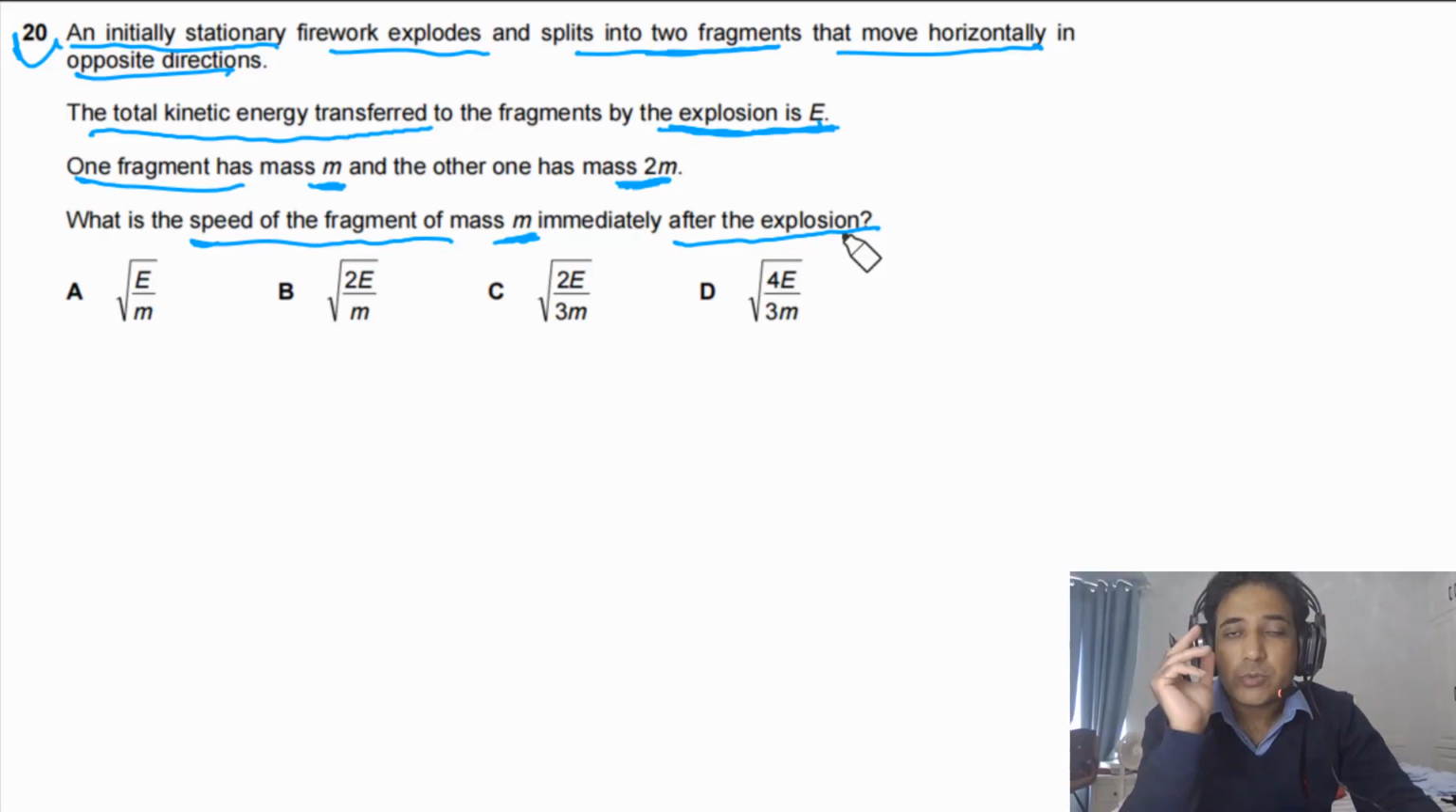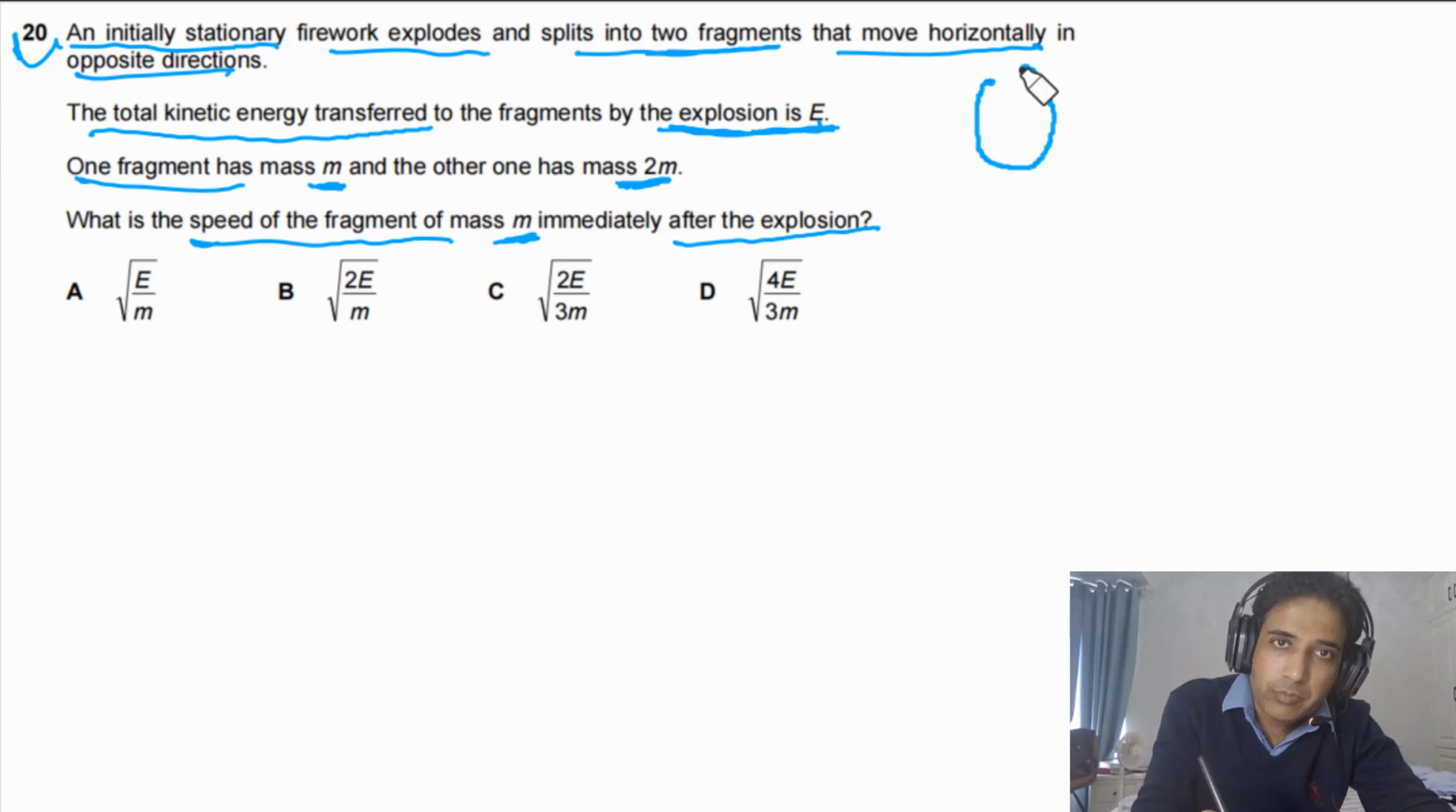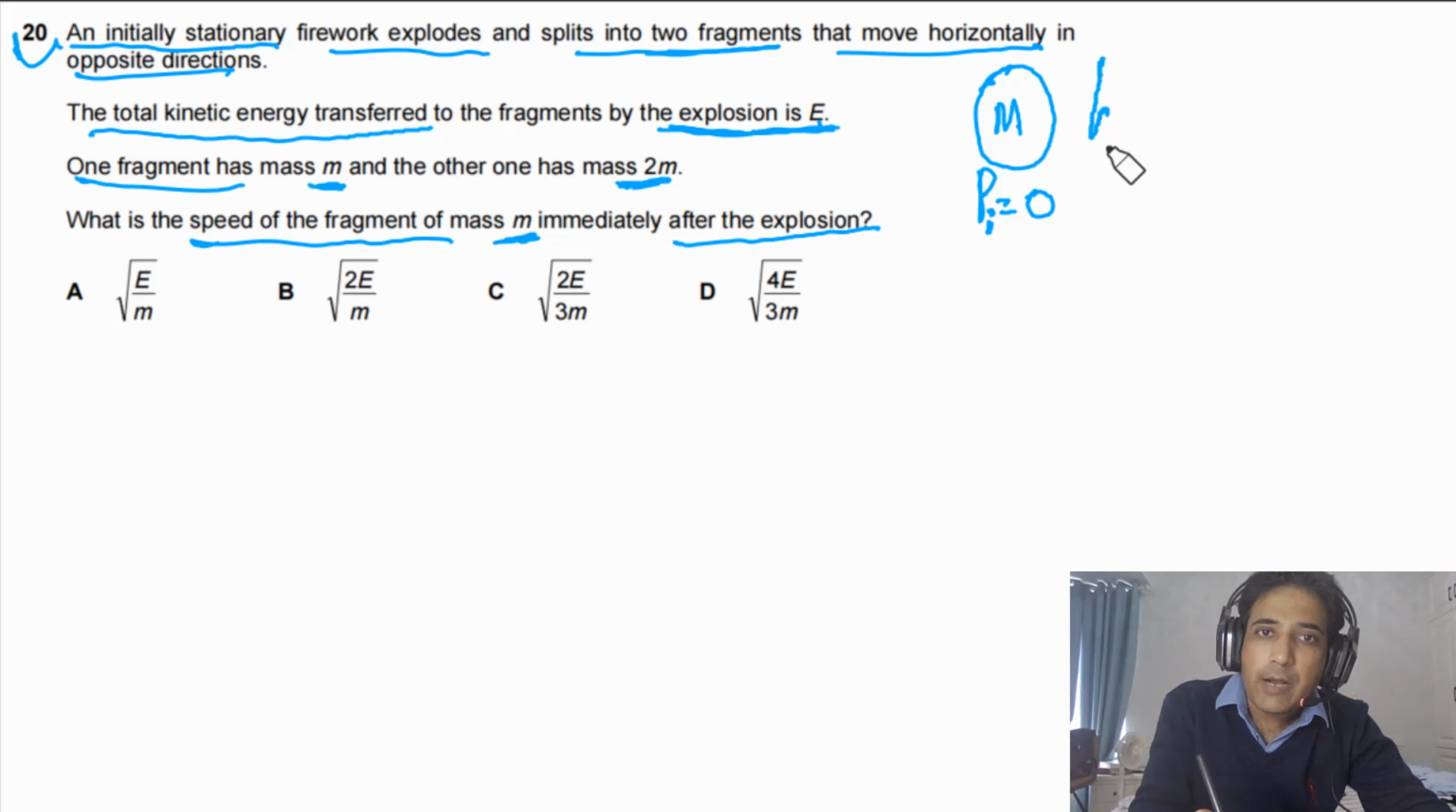This question is about conservation of momentum. First of all, we can try to sketch. Imagine that this one is the firework. Initially this one is at rest, so its initial momentum is equal to 0. Then after the explosion, it splits into two fragments.